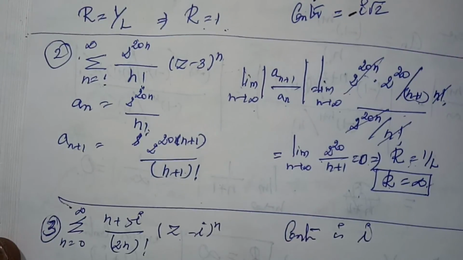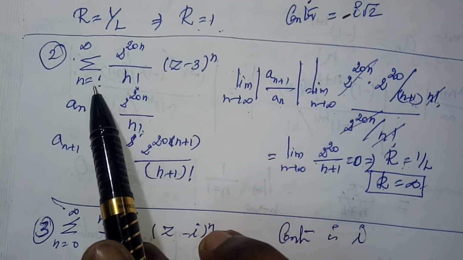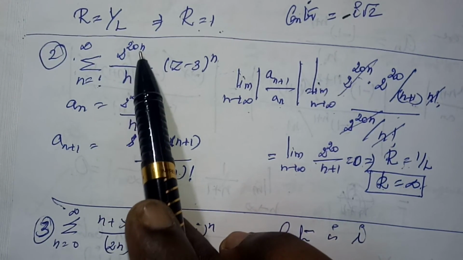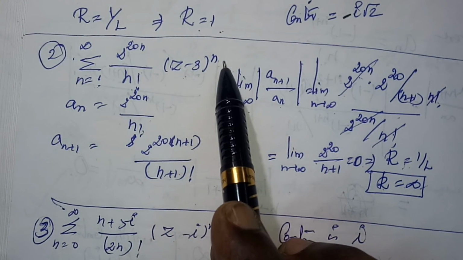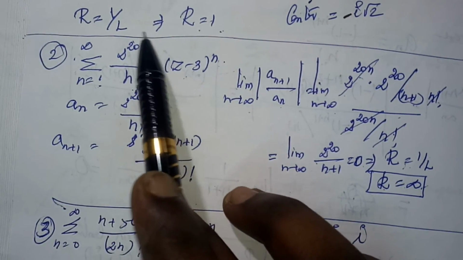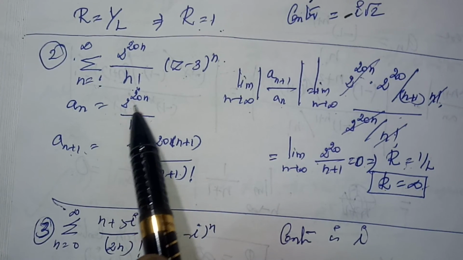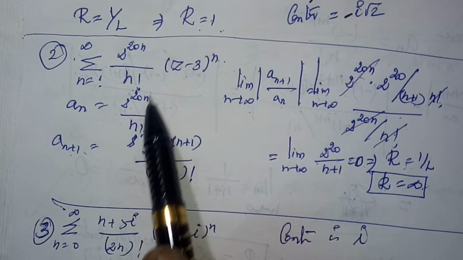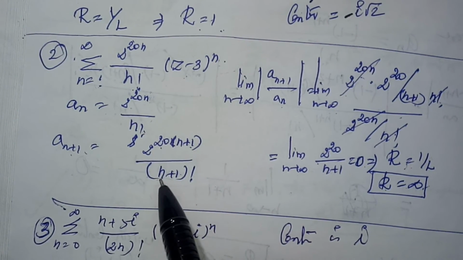So another question is to find the center and the radius of convergence of the summation n equal to 1 to infinity of (2 power 20n divided by n factorial) times (z minus 3) whole power n. Here this is my an. I am going to find an plus 1, so in 2 power 20n, just put n plus 1. So I got 2 power 20 into (n plus 1) divided by (n plus 1) factorial.